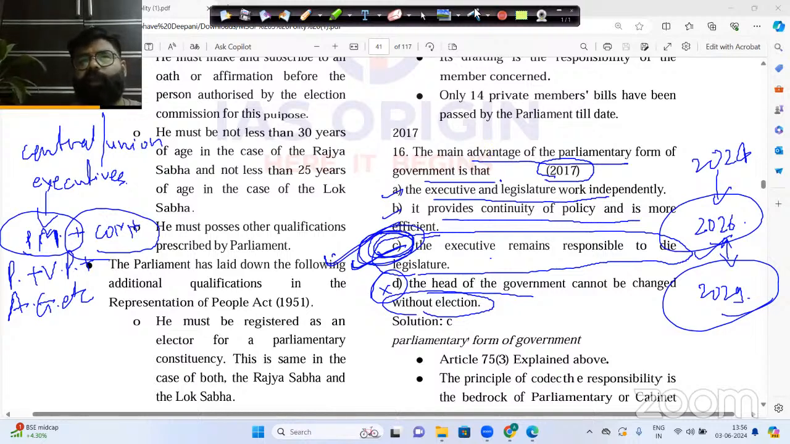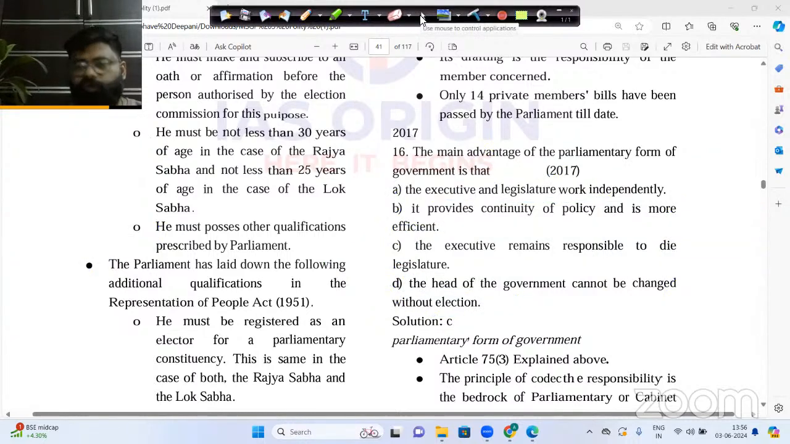These are the benefits of studying PYQs, guys. Because if you study PYQs like this, you will be able to understand the trend of the UPSC, and you will get to know what kind of questions UPSC asks. Fair enough. So this is the benefit.